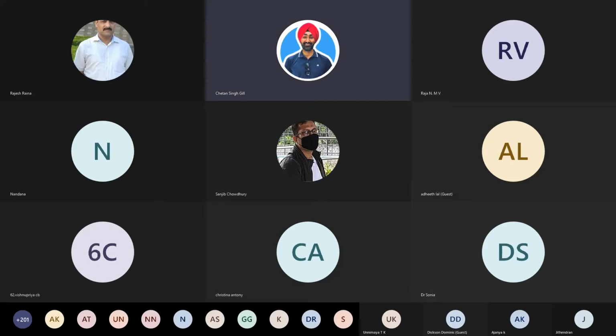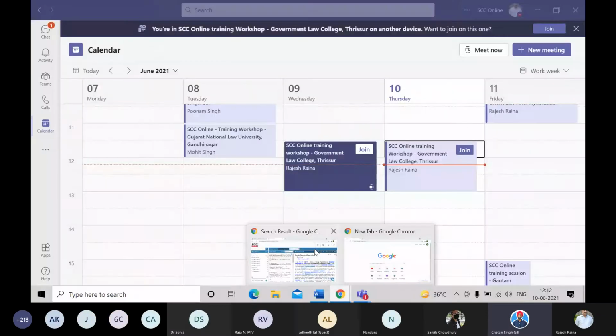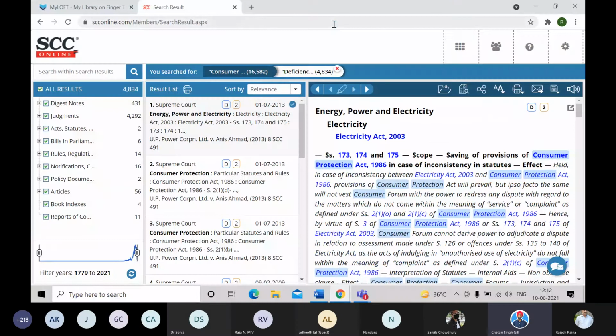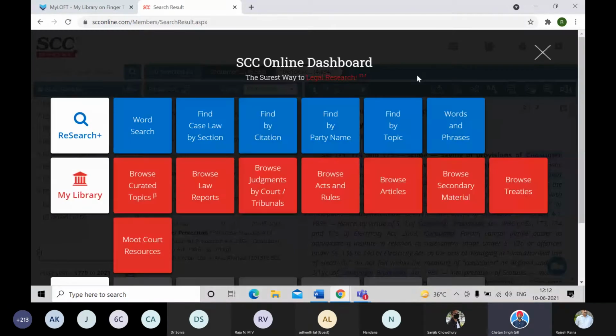Now, in the meantime, Mr. Raina is sharing the screen. What we're going to do is we'll now understand each and every search term and search type, how we can do searches. And browse, we've understood some bit of it, so we'll see how much browse we can cover. Mr. Raina, over to you. Yeah, thank you, Chetan.